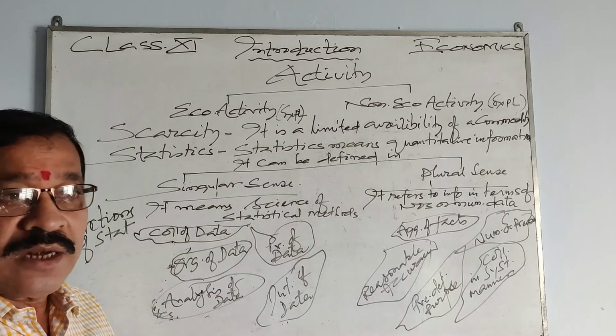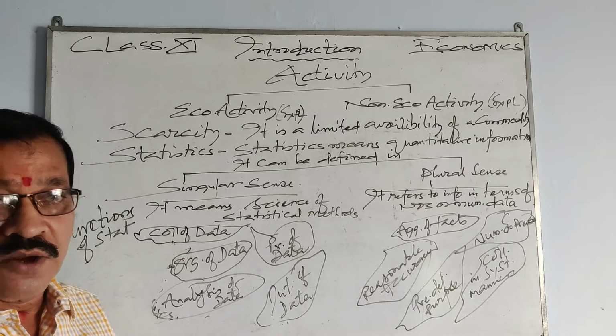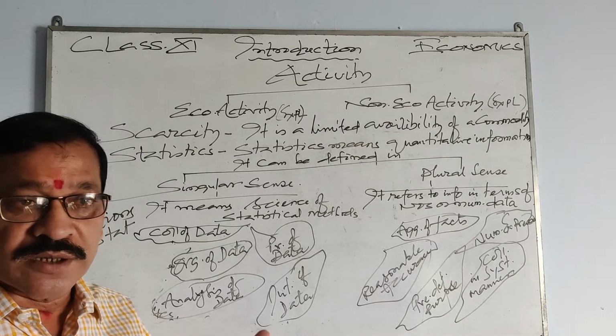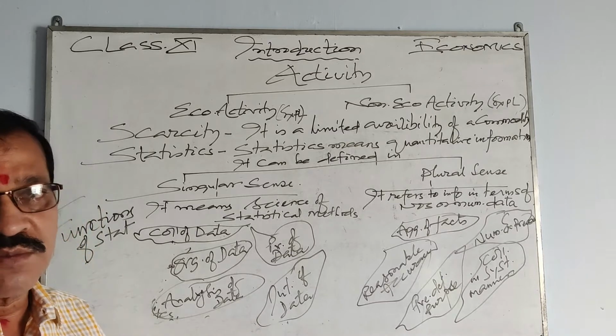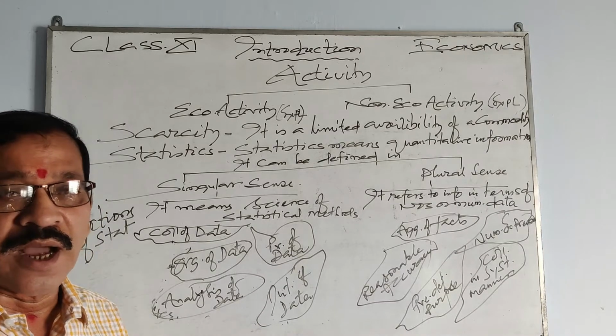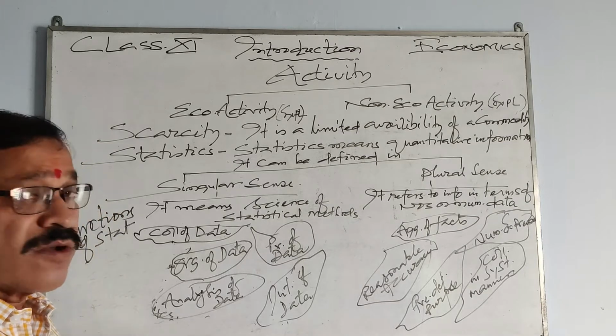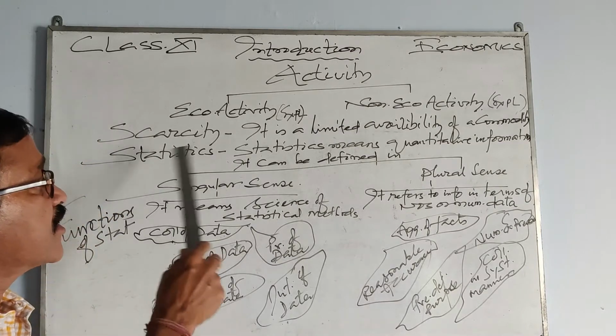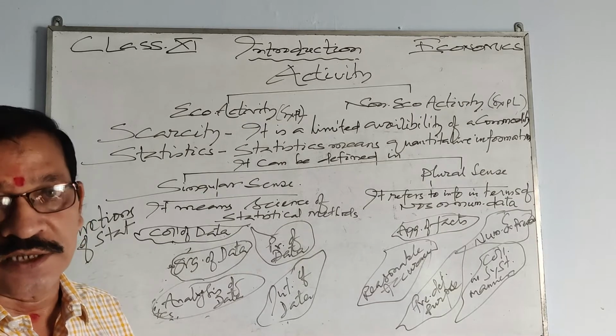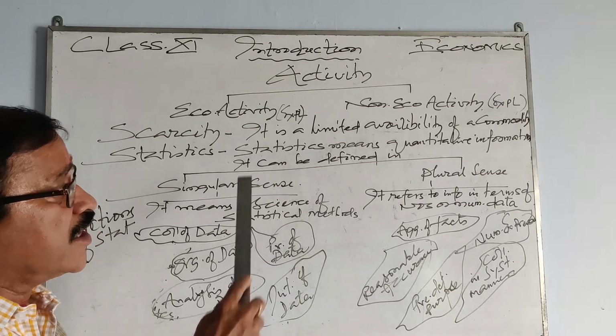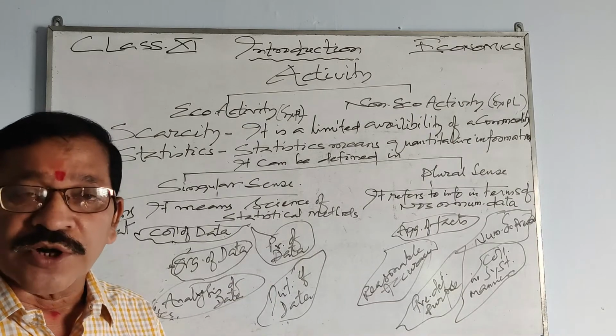Now, while entering into the topic, we should know some basic concepts. One of the most important is scarcity. What is scarcity? It is a limited availability of a commodity.